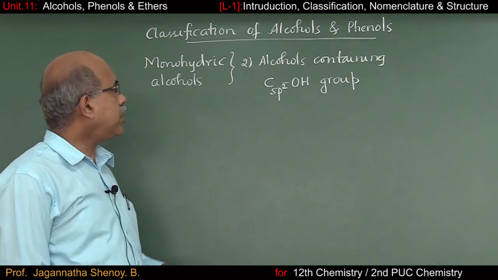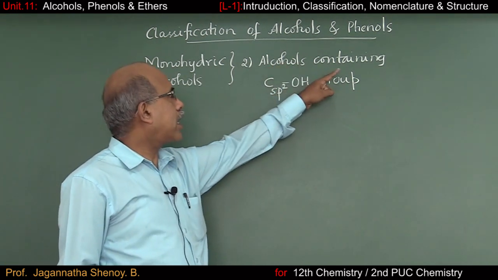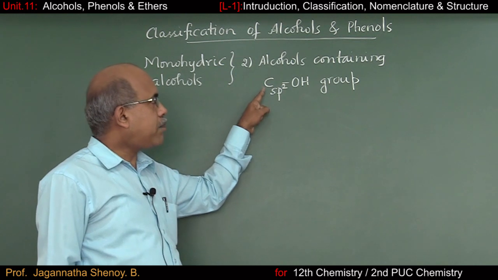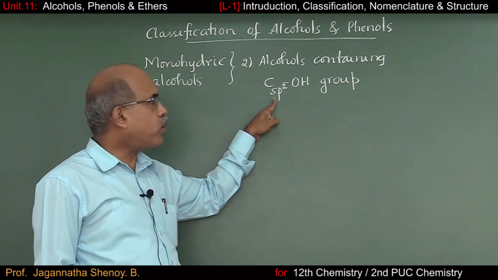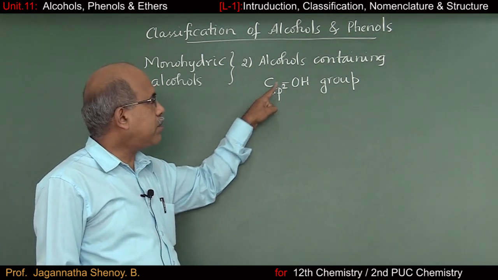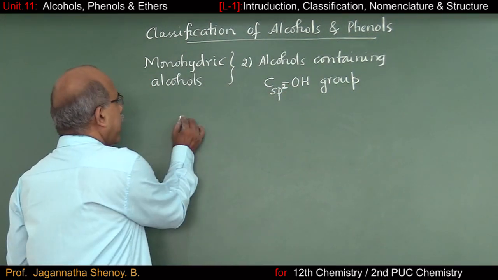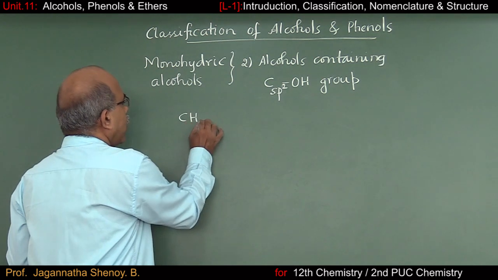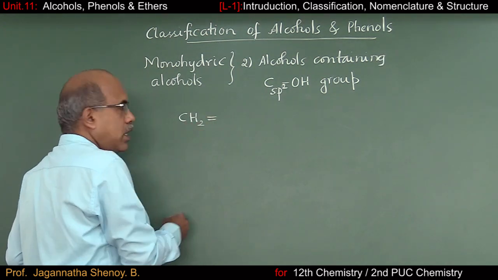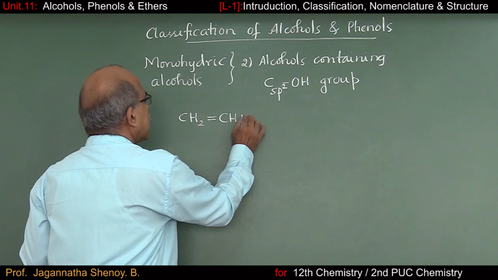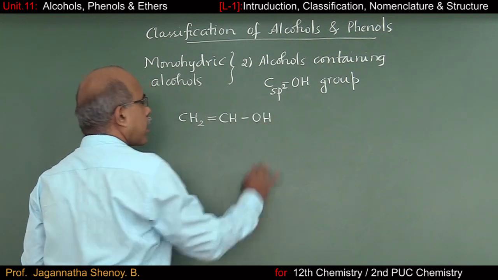The next classification is alcohols containing a carbon atom undergoing sp2 hybridization with an OH group directly linked to it. A familiar example is vinyl alcohol, CH2 double bond CH single bond OH.